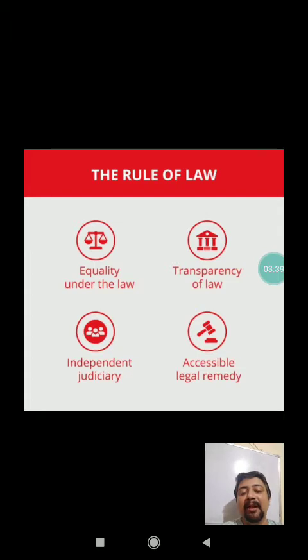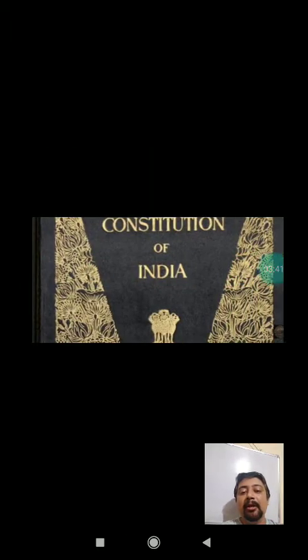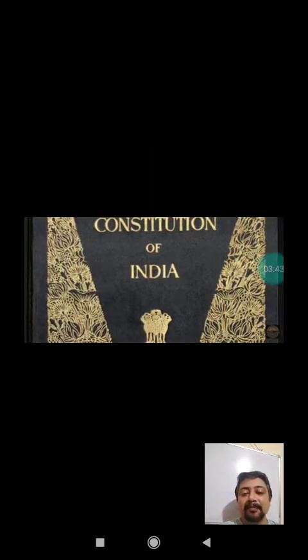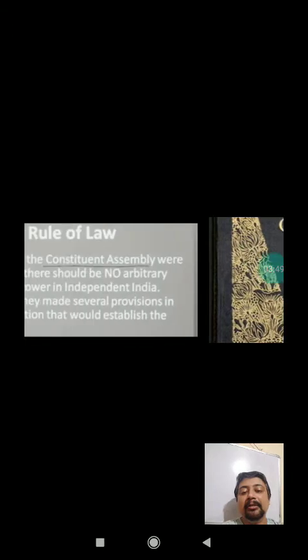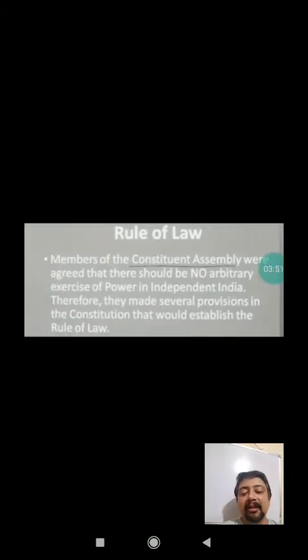Our constitutional framers included all these aspects in the Constitution of India. The Constitution of India was framed in such a manner that it incorporated different aspects of rule of law, and it is still valid and still relevant in the present situation.